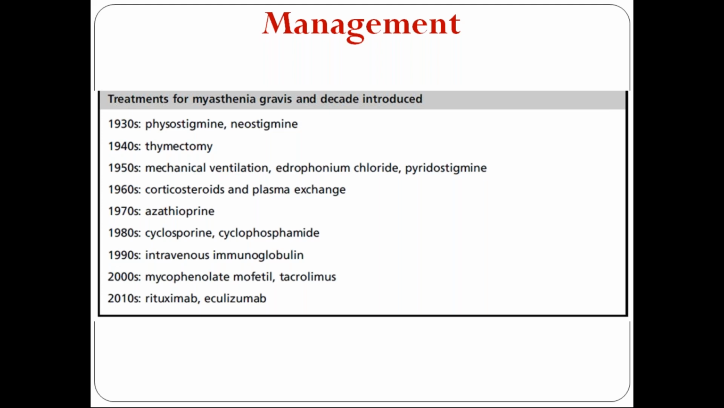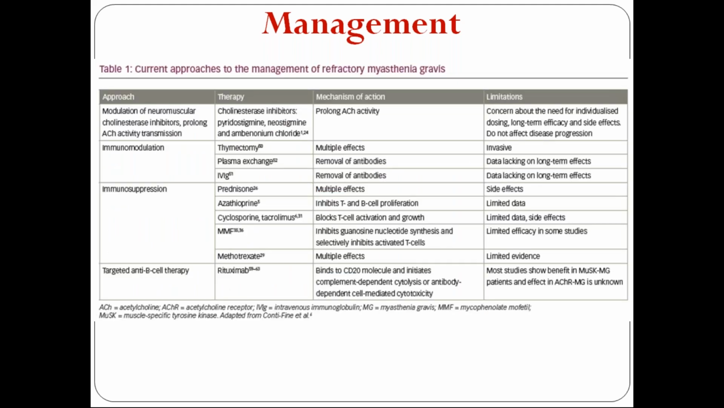What is the side effect of cyclophosphamide? So, current approaches to the management of refractory myasthenia gravis. So these are the drugs, right? Rituximab binds to the CD20 molecule and initiates complement dependent cytolysis or antibody dependent cell mediated cytotoxicity.